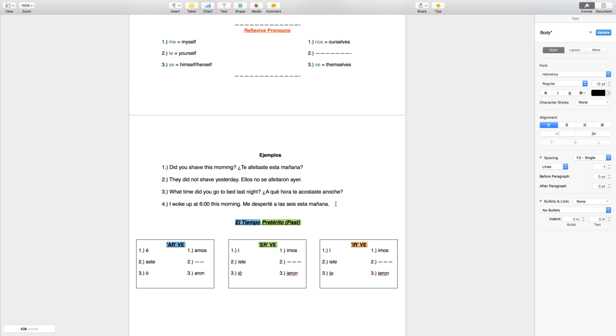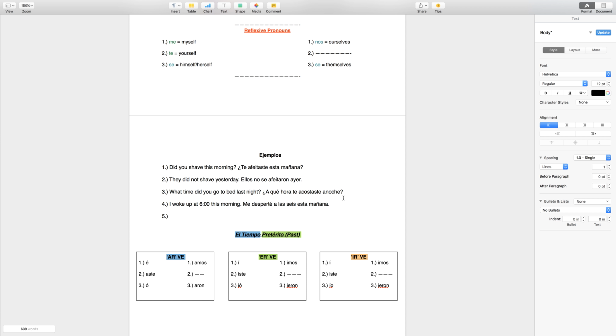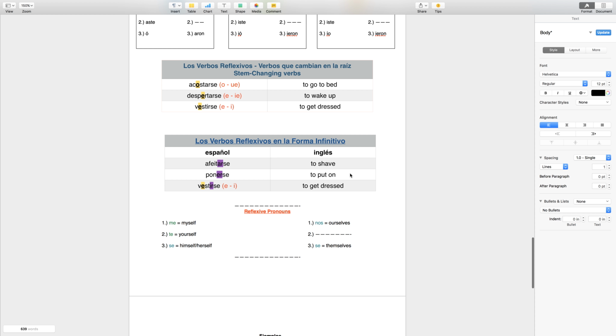I'll give you one more example here. Try to incorporate an IR verb over here. If you notice, by the way, ER and IR are exactly the same when it comes to verb ending. It's nice to know that, to be able to remember. If you look, iste, yo, imos, and ieron. So exactly the same, which is very nice for having to memorize these. So we come up here, we'll look at the verb vestirse. Again, in the past tense, there's no stem change. Vestirse, to get dressed.